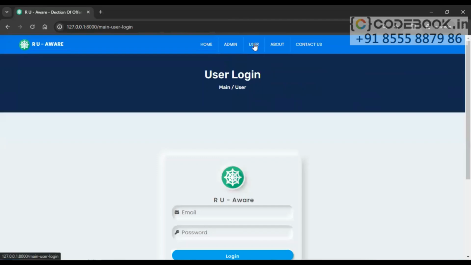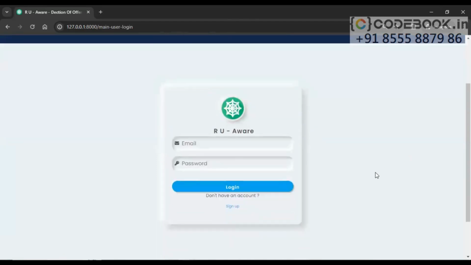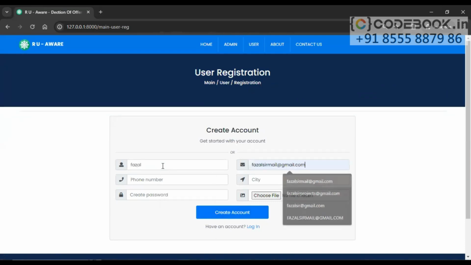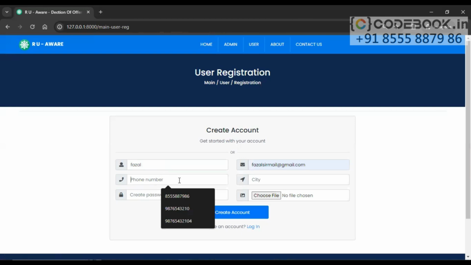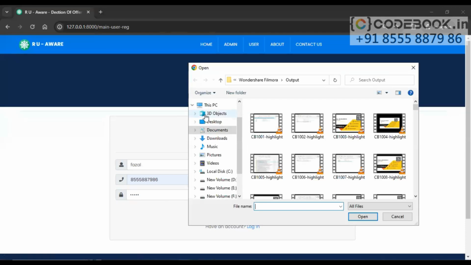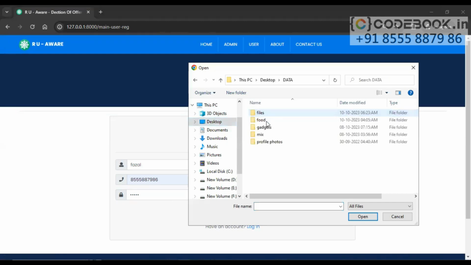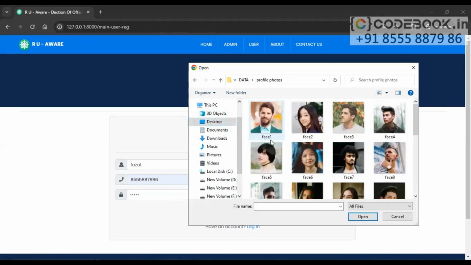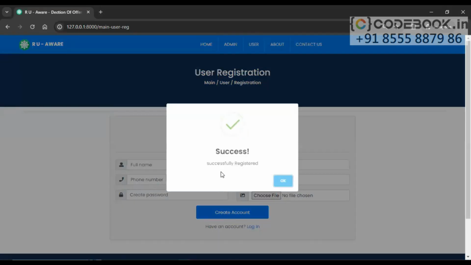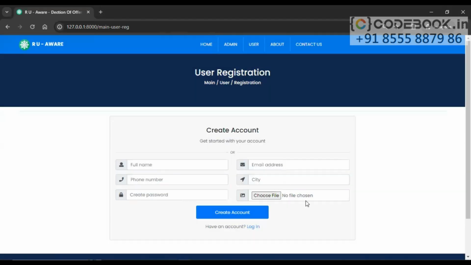First of all, I'll go to user, and this is the user login page. I'll try to sign up a new user here. Let's provide the details: a phone number, I'll provide my phone number here, city, and the password. Let us provide some password and a profile picture. Let's select the profile picture and create account. Successfully registered, registration is completed.